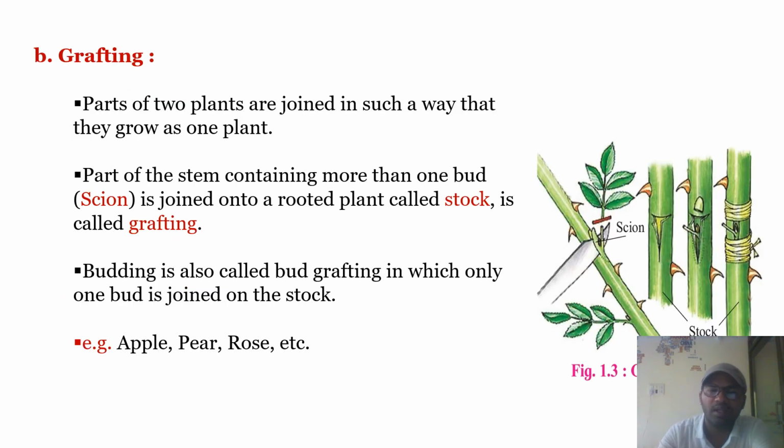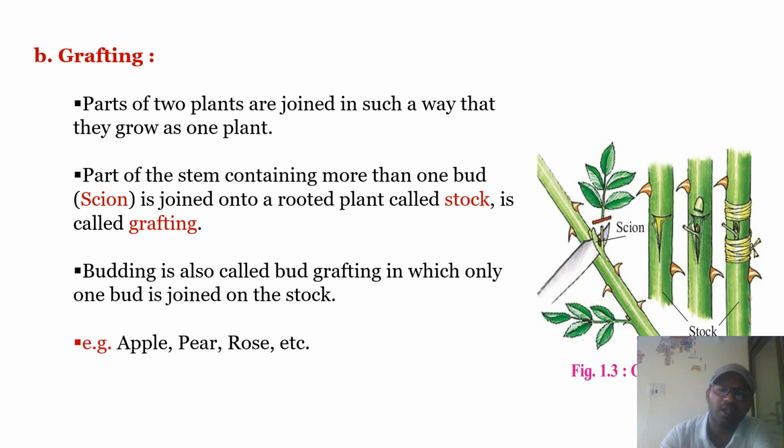Grafting. Grafting is applied vegetative reproduction. Okay, this is actually an artificial type of vegetative reproduction, that is cutting and grafting. What is meant by grafting? Here the two plants are joined so that they will behave as one plant. So two different plant parts are taken and joined with each other and they will grow as one plant. So that is grafting. We are well known about this.